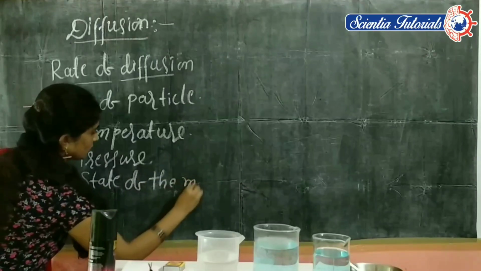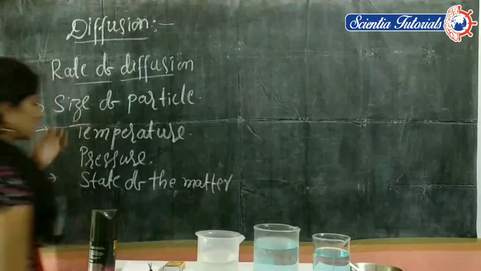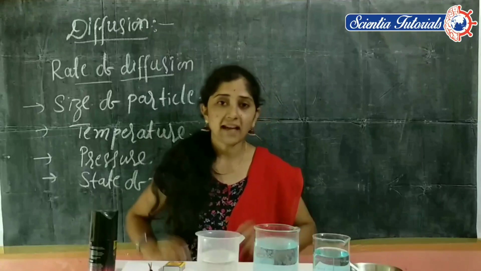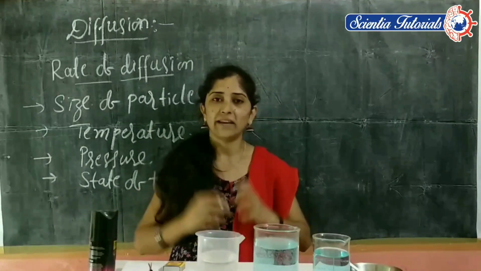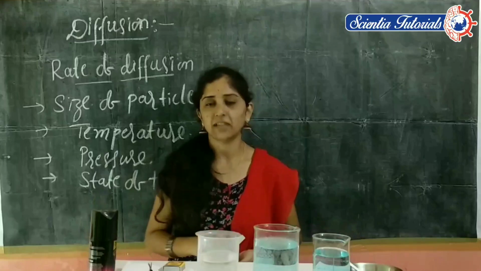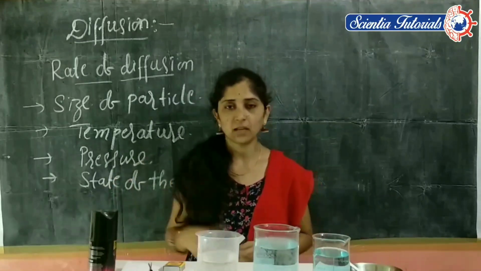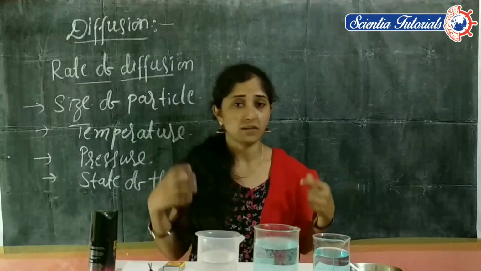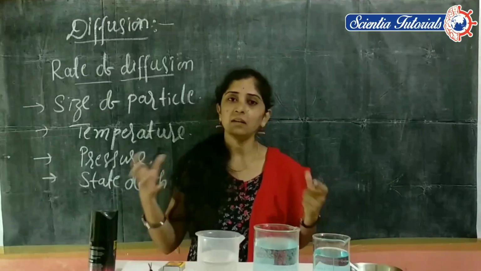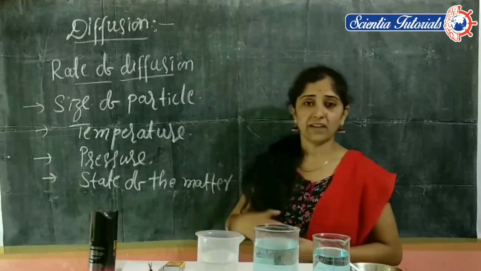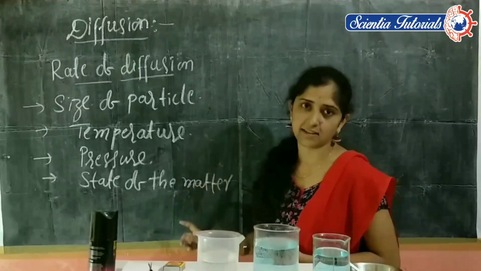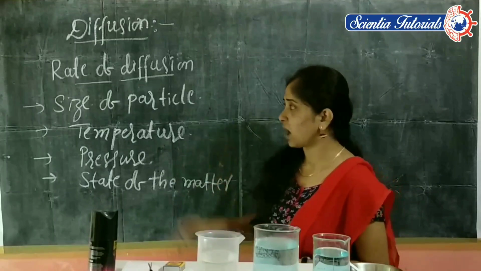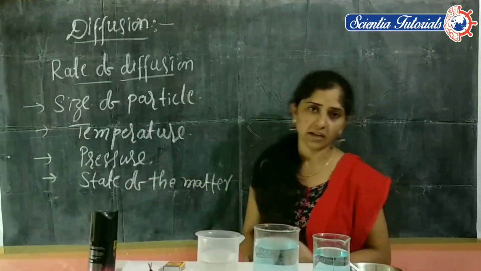So let us see in which state the diffusion rate is more. Yes, in the gaseous state the diffusion rate is more. In the gaseous state, diffusion takes place very rapidly. We have already taken the example of perfume. When we spray perfume in one room or one corner, in another room also we will feel the fragrance of the perfume. So diffusion is very high in the gaseous state and very low in the solid state. According to the state of matter, diffusion will change.